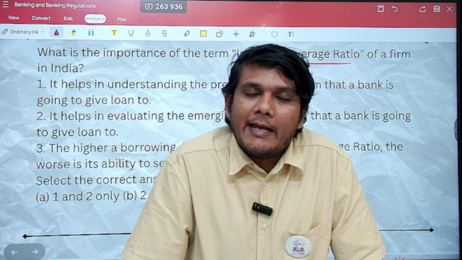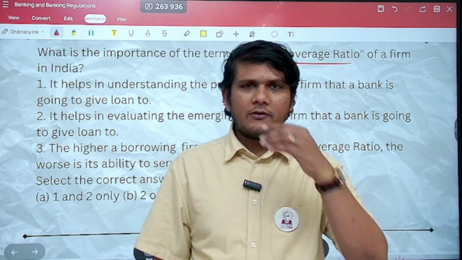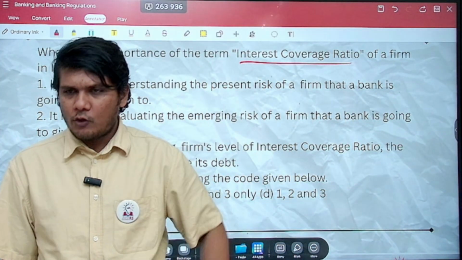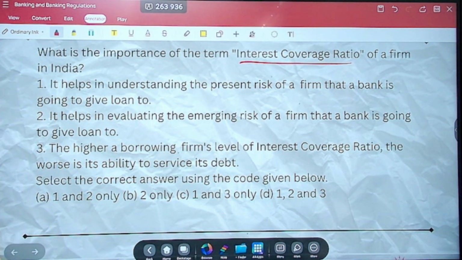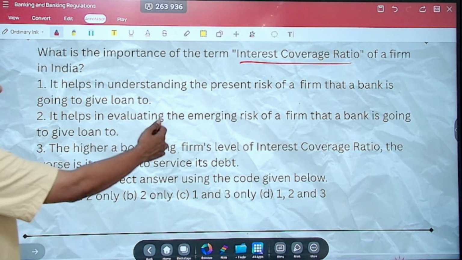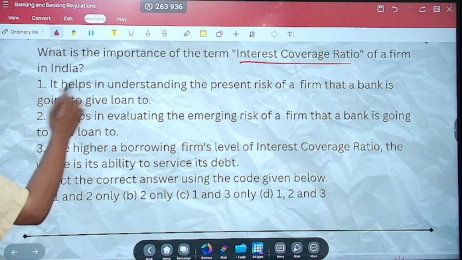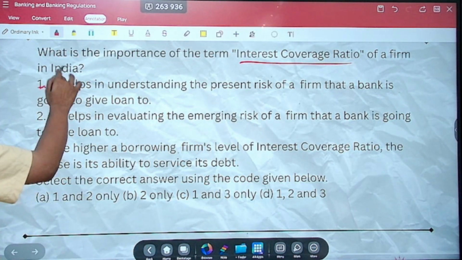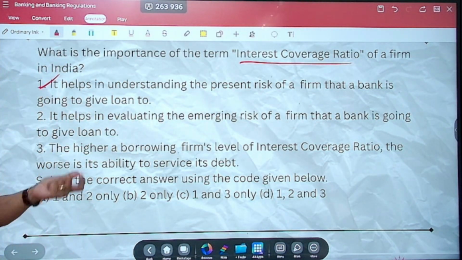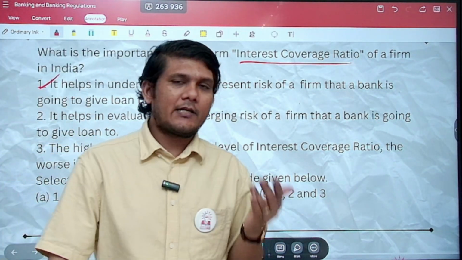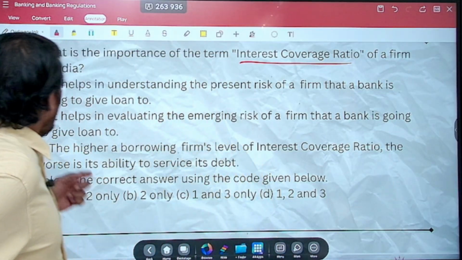It also tells you the health of the bank. If the interest coverage ratio is high, that means the bank would be in good health and vice versa. So let us look at the options or the statements. Statement 1, it helps in understanding the present risk of a firm that a bank is going to give loan to. Yes. So what is the importance of the interest coverage ratio of a firm? They are talking about a firm. So same for the firm, higher the interest coverage ratio, the better it is.